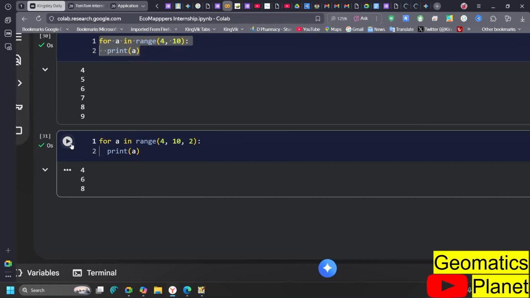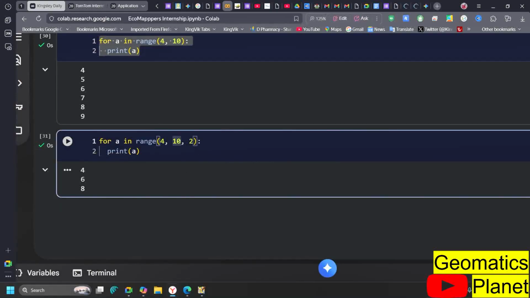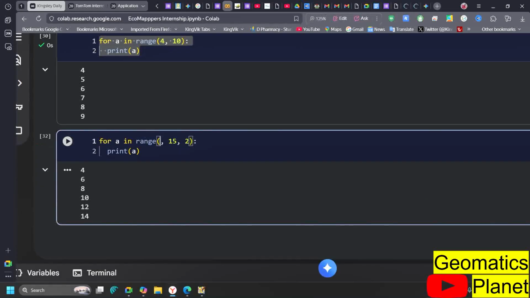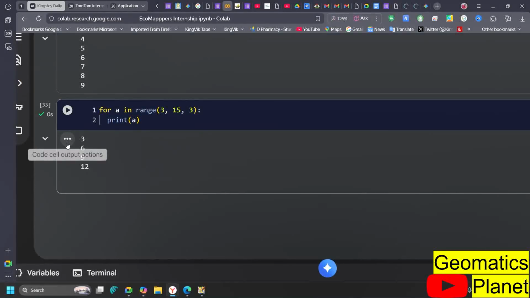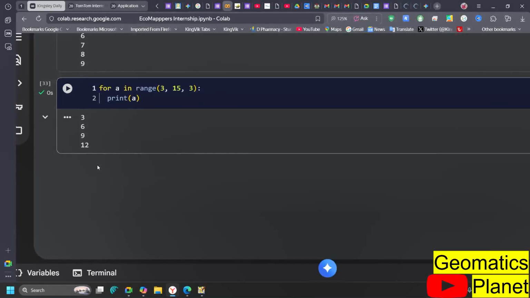So I will have 4, 6, and 8. Remember, it's not going to include the end. If I make it 15, for example, it's going to increment by 2. If I put 3 here, it's going to increment by 3: 3 plus 3 is 6, 6 plus 3 is 9, 9 plus 3 is 12, in that particular order. That's how it is going to get it done.